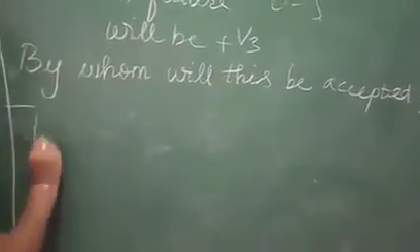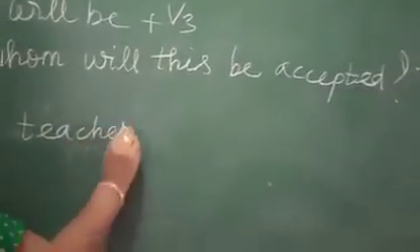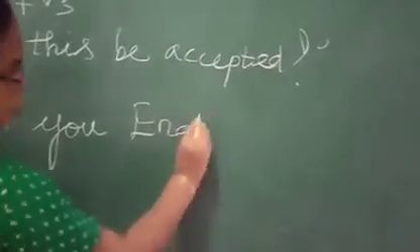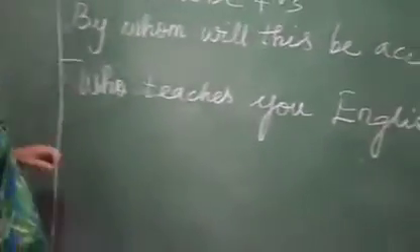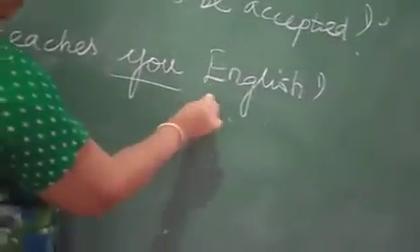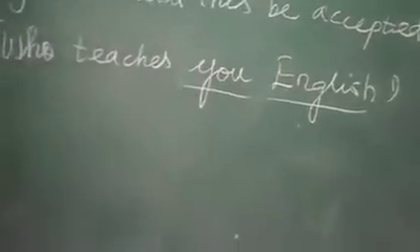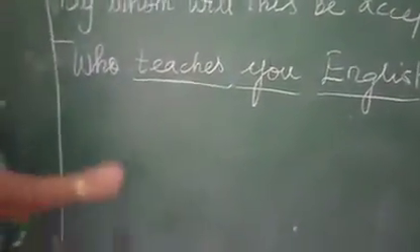Next one. Who teaches you English? Here, you is one object, English is one object. Two objects are here, so we can write two passive voices. Here, teaches is the verb.